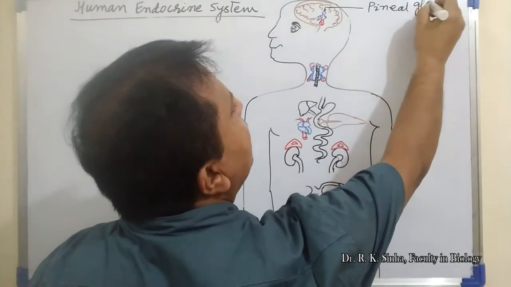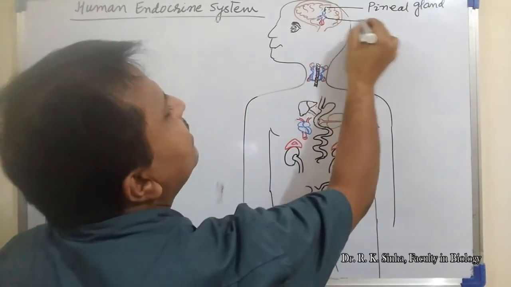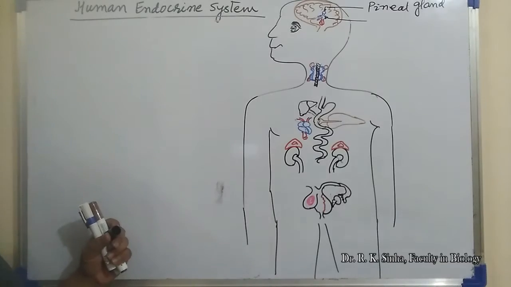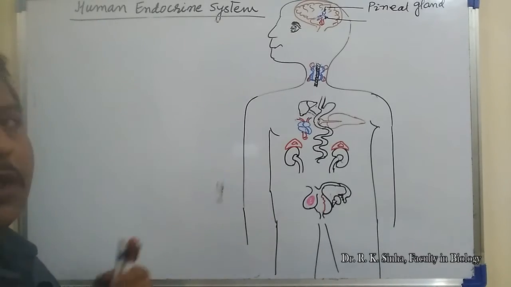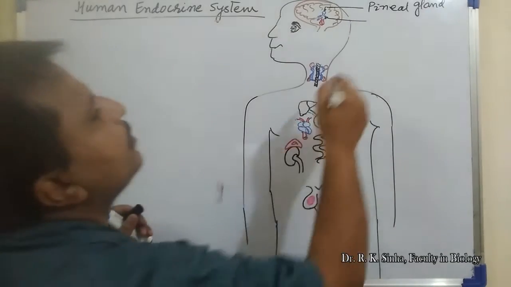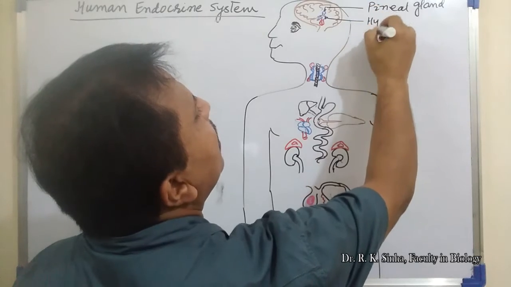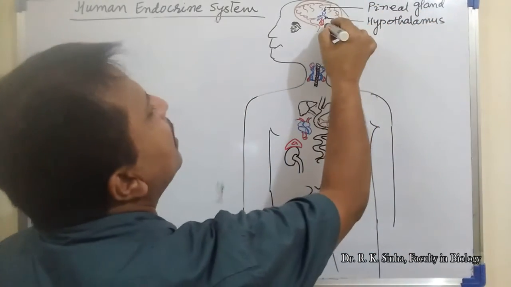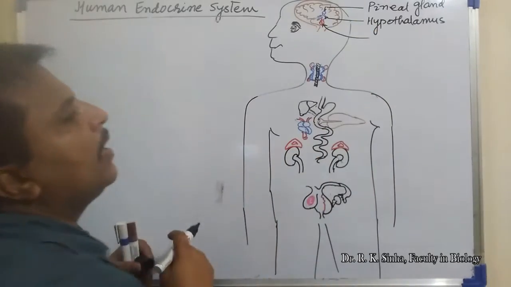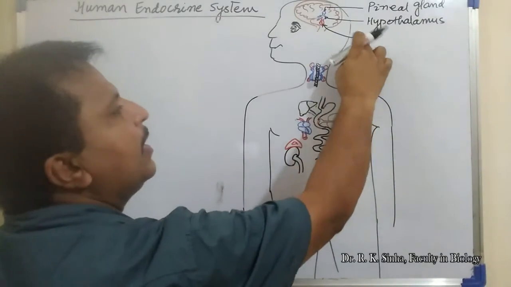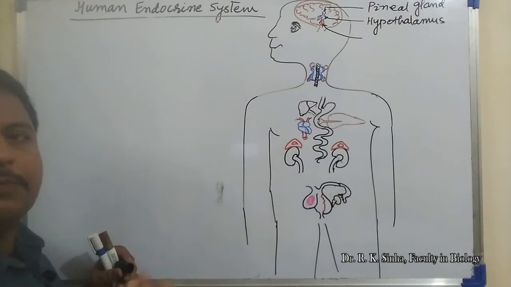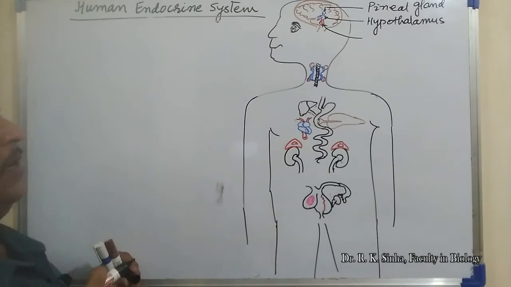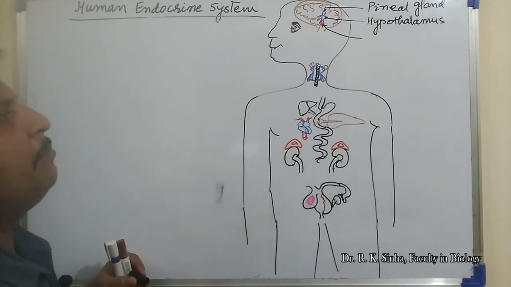And second one is the hypothalamus, a very important part of the forebrain. It is the basal part of the diencephalon of the forebrain. And next is the pituitary gland, hanging downward from the base of the hypothalamus through the infundibulum, the structure that holds the pituitary gland.